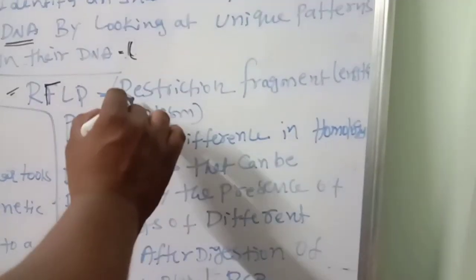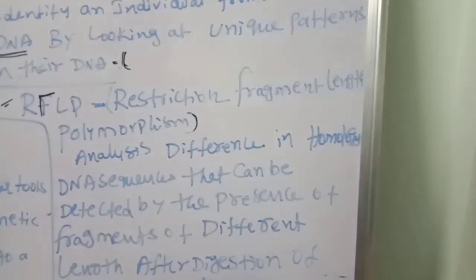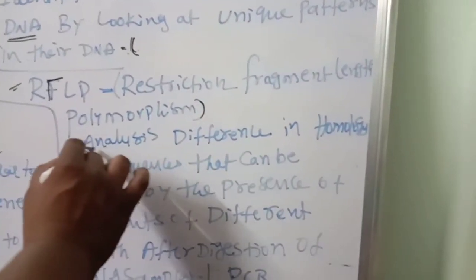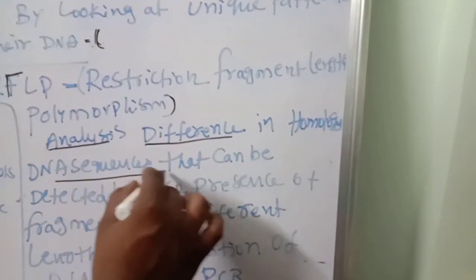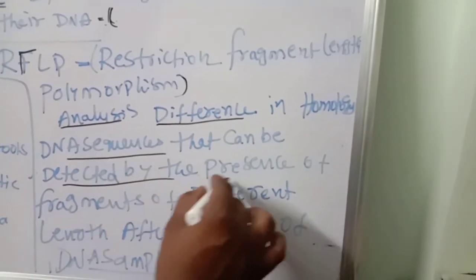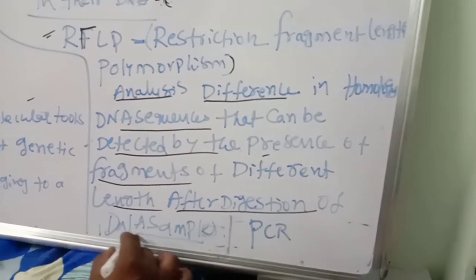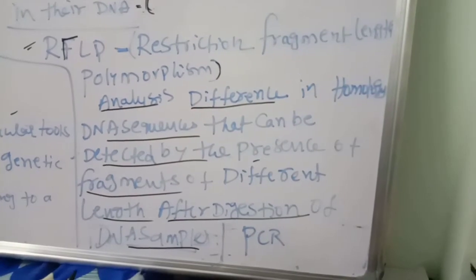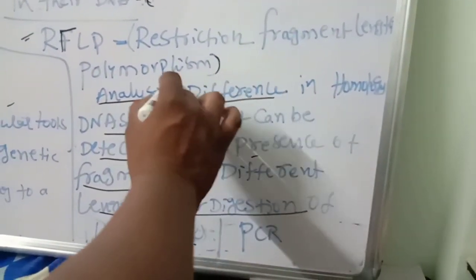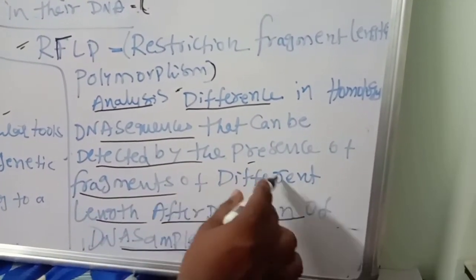Next, RFLP. What is RFLP? Restriction fragment length polymorphism. So one particular length of fragment analysis. What is the use of RFLP? It analyzes differences in homologous DNA sequences that can be detected by the presence of fragments of different lengths after digestion of DNA samples. Very simple. Suppose homologous DNA sequences are there. In those homologous sequences, differences are there. That can be detected by the presence of fragments of different lengths.